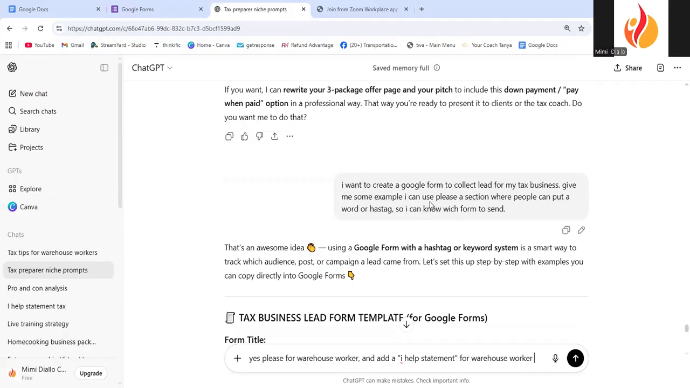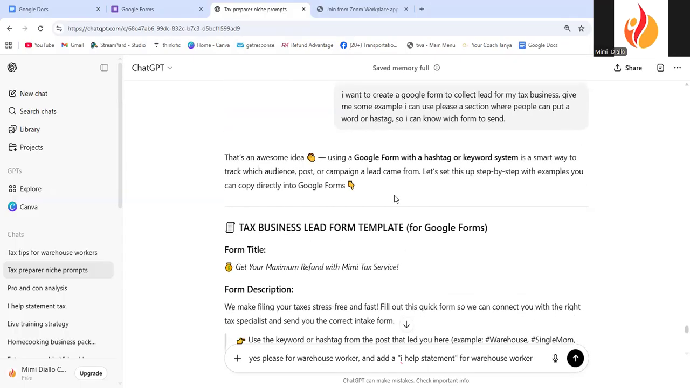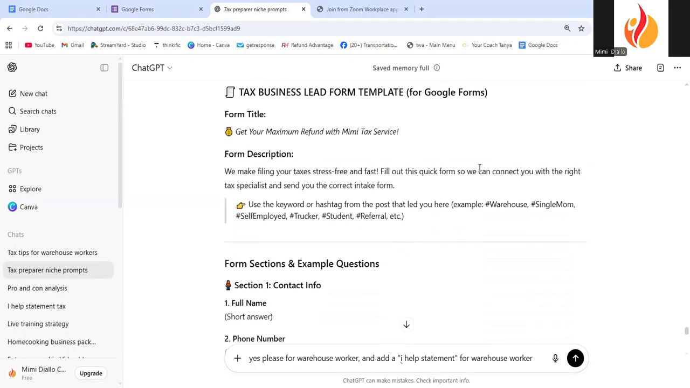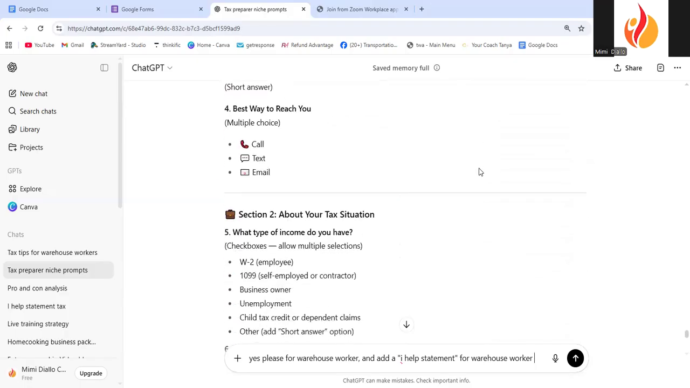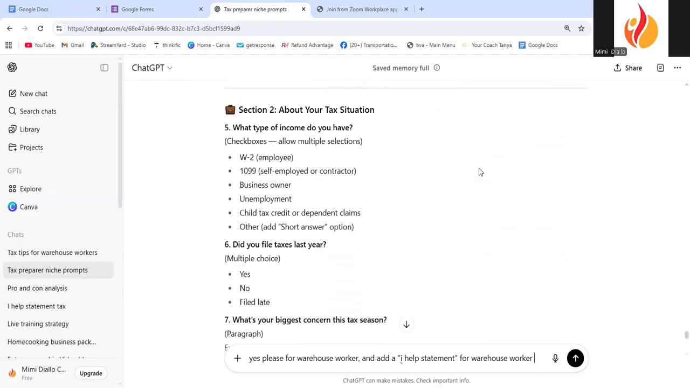I already did an example where I told ChatGPT, I don't use perfect prompts. For a beginner, it's good to learn to speak to ChatGPT. I want to create a Google form to collect leads for my tax business. Give me some examples I can use, please. A section where people can put a word or hashtag so I can know which form to send them. So you see, ChatGPT understands it. It gave me a way to lay everything out, with examples and what to ask, and even went further and asked other questions.